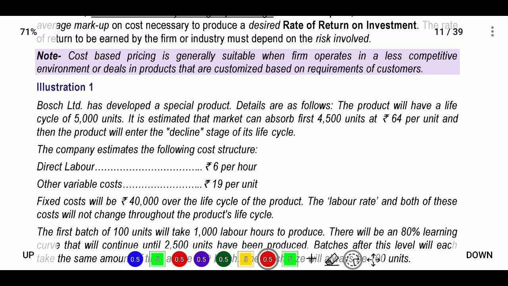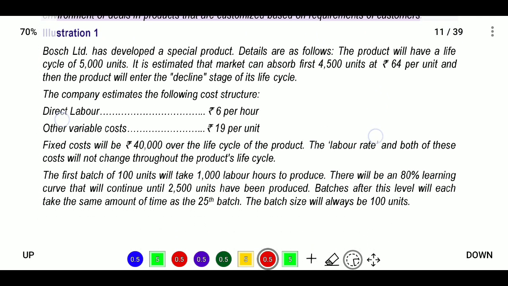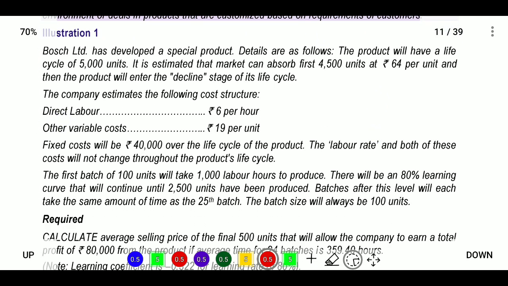They provided one illustration. In this illustration, Bosch is a company providing a special product. The product life cycle is 5000 units, so it will provide 5000 units.